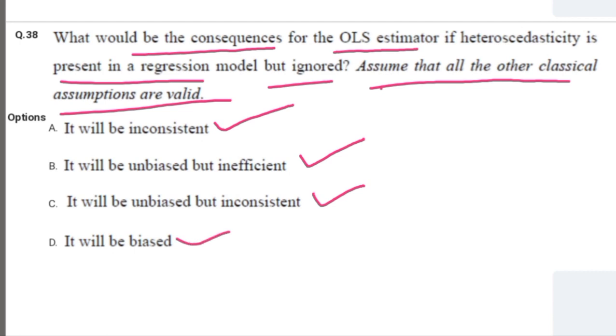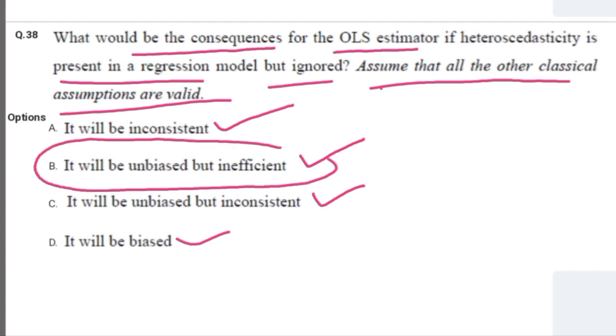So when heteroscedasticity is present in a regression model but ignored, the result is that our OLS estimators are unbiased but inefficient. So the correct option would be option B.